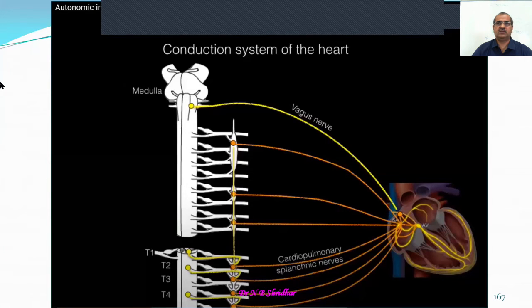And here once again, this is the anatomy of that particular innervation, especially the autonomic system supplied to the heart. Usually the heart is supplied with the cholinergic vagus nerve and also several other cholinergic nerves. Of course, the cardiopulmonary splanchnic nerves are also supplied from the thoracic and lumbar vertebrae of the spinal cord.